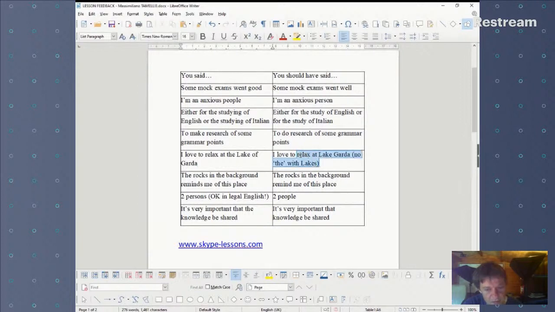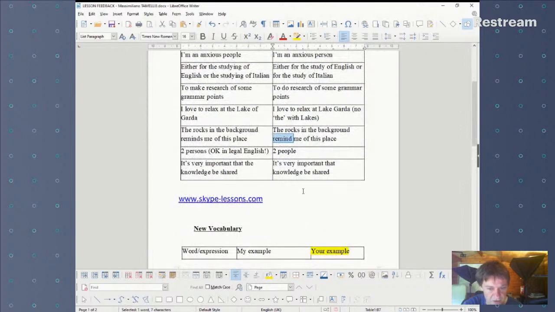We don't use "the" with lakes. So I love to relax at Lake Garda. The rocks in the background remind me. Yeah, the rocks are the subject here of the verb "remind", so we need to knock the S off. Rocks remind me of this place.